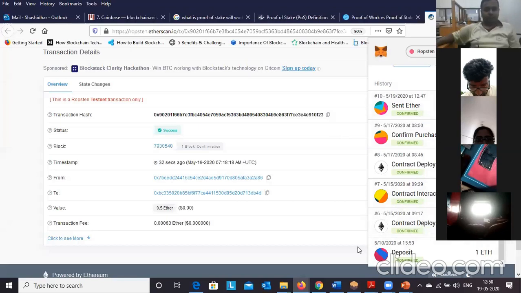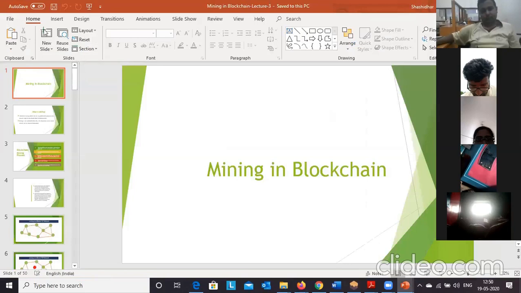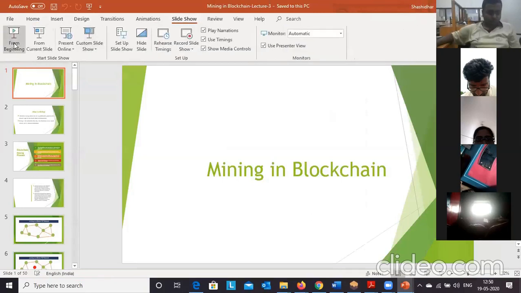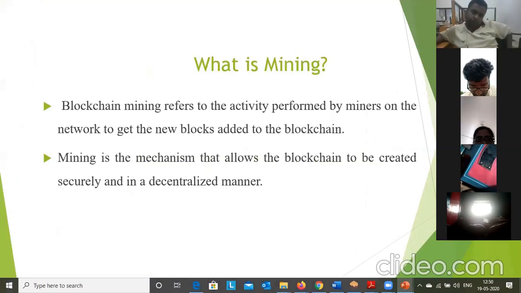Now let me explain more about blockchain, like how mining will happen. That is mining. Here we have some slides. You can look into this slide, slide 2 from the beginning. Okay, now we will discuss blockchain mining: how the mining process happens, and what the things inside blockchain mining are. Here we have a definition.